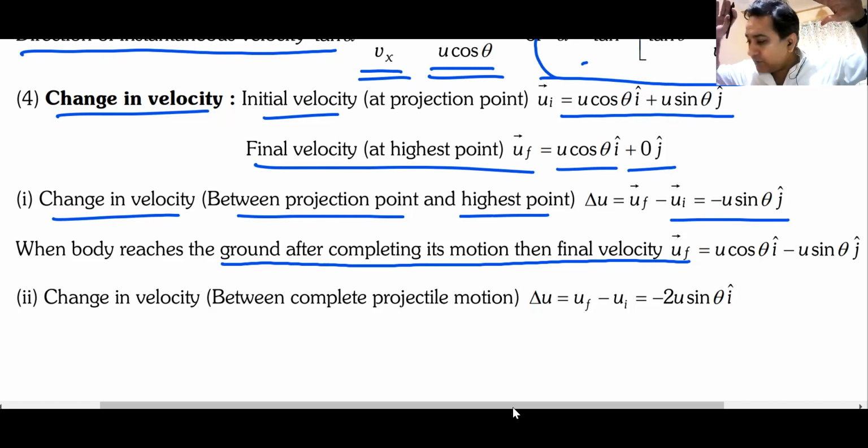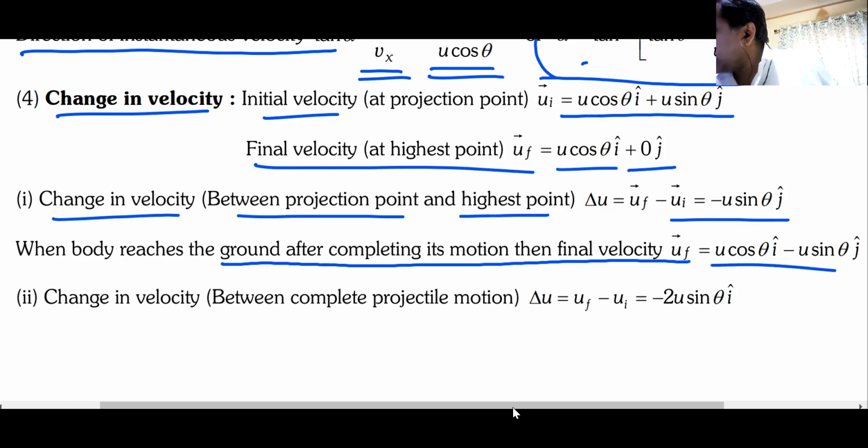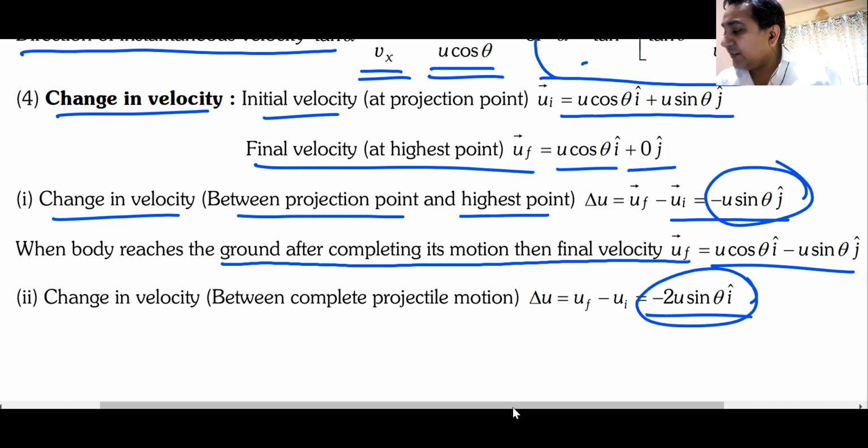Can I have some response that you remember it? If the projectile is thrown from the ground and falls on the ground, the only component that changes is Uy. Uy becomes negative of Uy. That is u cos theta i minus u sin theta j. The change in velocity, final velocity minus initial velocity, will be minus 2 u sin theta j. Compare this with the earlier result and you will find that the velocity has changed twice in magnitude. Can I have some response that we understood this? Short points I am telling you.